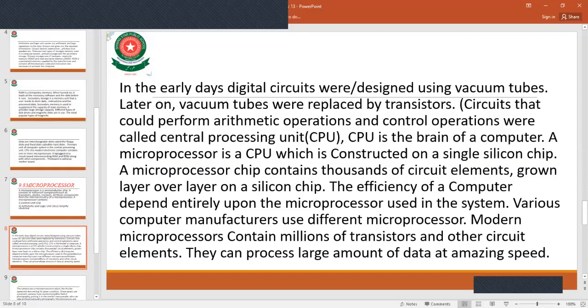A microprocessor is constructed on a single silicon chip. A microprocessor chip contains thousands of circuit elements grown layer over layer on a silicon chip. The efficiency of a computer depends entirely upon the microprocessor. Modern microprocessors contain millions of transistors and other circuit elements. They can process large amounts of data at amazing speed.